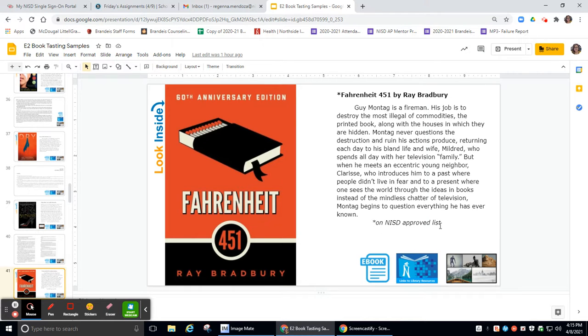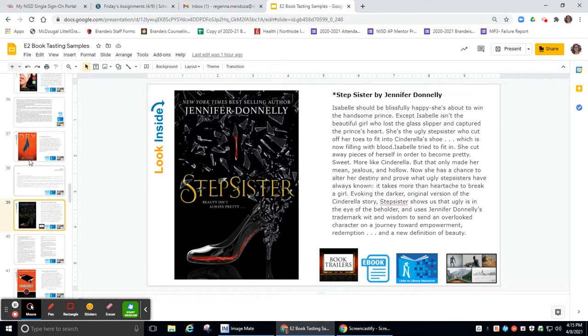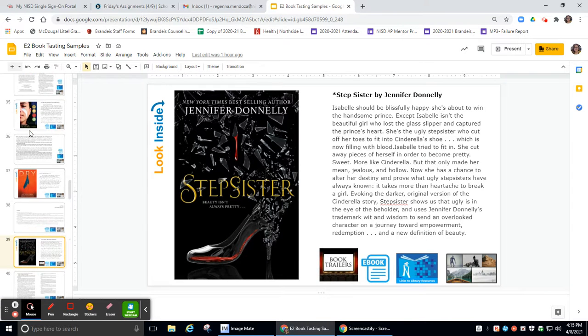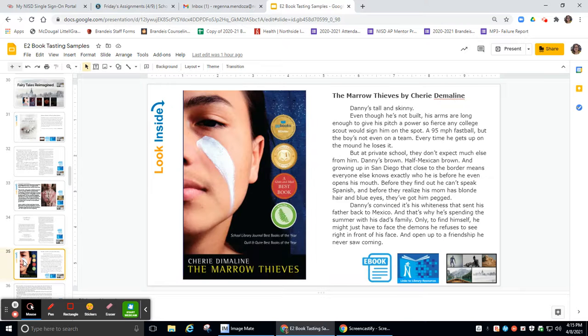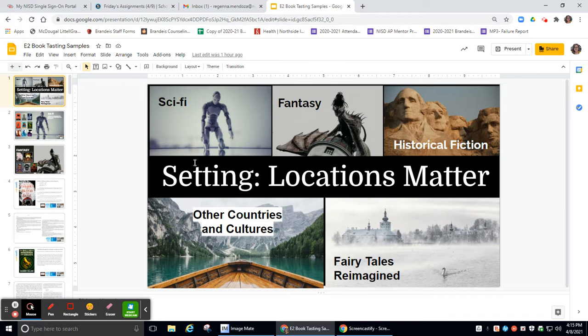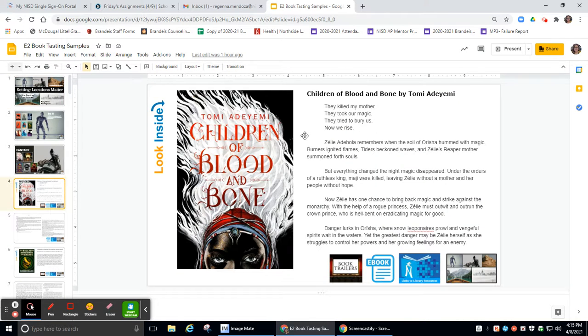But then if you want something that's going to be on an approved list, you're going to look for the stars, okay? But there are a ton of choices on here, and so you can search by genre, and again, going back down here in the bottom right hand corner will take you back to the original slide. I've heard so many good things about Children of Blood and Bone. It's definitely on one of my lists.